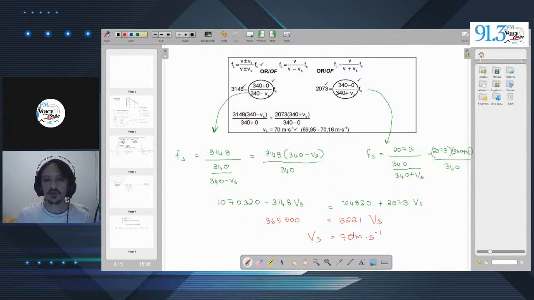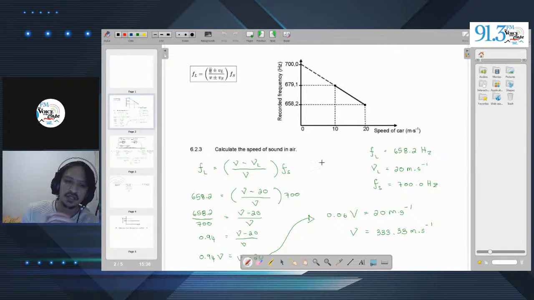So Doppler effect problems are not too complicated, but as you can see, so far there are two types of ways that they can ask this problem, and it also depends on the variables they give you. In the first problem that we looked at, if we go back here, they told us that the observer was moving and the source was stationary, right? And we had to figure out which one is negative and which one is positive when looking at the equation. We discovered that if the listener is moving away from the source, this is going to be a negative value. But if the listener is moving towards the source, it's going to be a positive value.